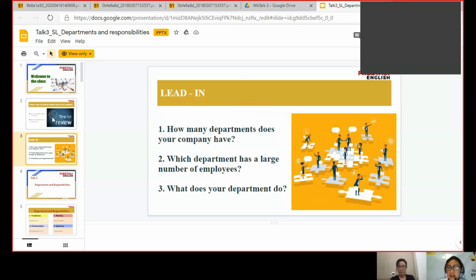Which department has a large number of employees? Is it quality control or the import export department? Why? Because the import export department includes the sales department, so the import export department has the largest number of employees.